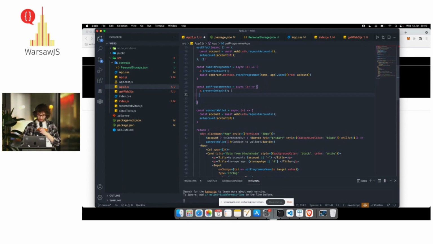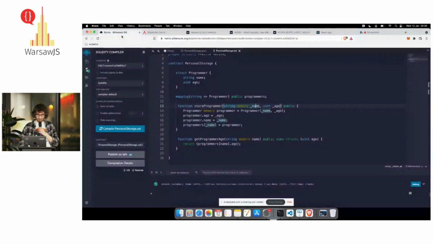Let's type age, and we're also going to use the contract methods, and the contract method we had was get programmer age.